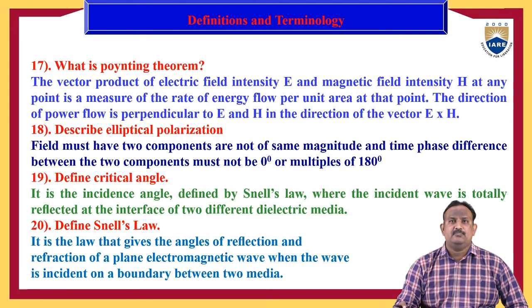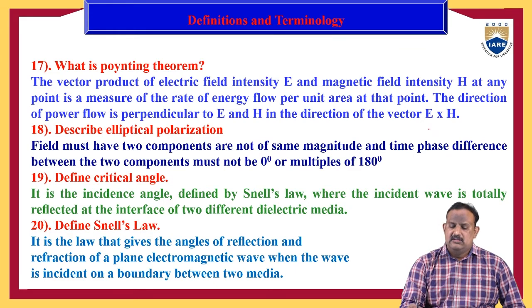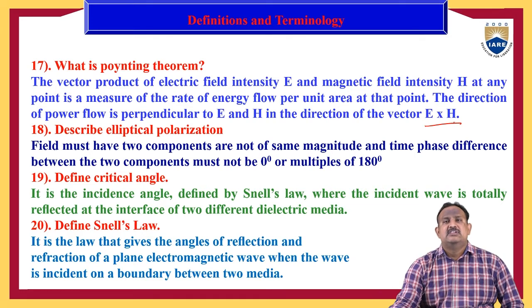What is Poynting theorem? The vector product of electric field intensity E and magnetic field intensity H at any point is a measure of the rate of energy flow per unit area at that point. The direction of power flow is perpendicular to both electric and magnetic field, in the direction of the vector E cross H.